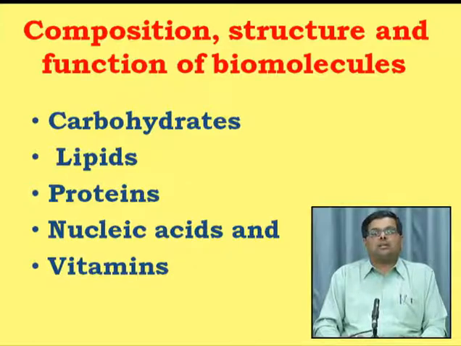We have discussed different types of bonds which are responsible to form the different kinds of molecular interactions on the basis of the kind of functional groups and the kind of linkages which are being produced. So what will all these form? They will mainly form the different kinds of biomolecules which include carbohydrates, lipids, proteins, nucleic acids and vitamins.